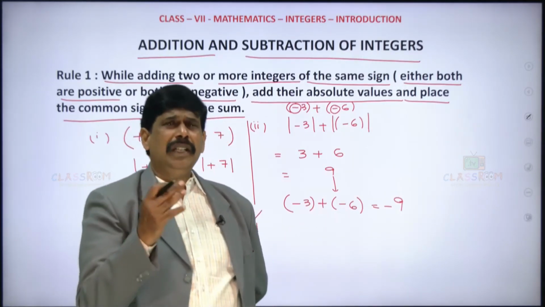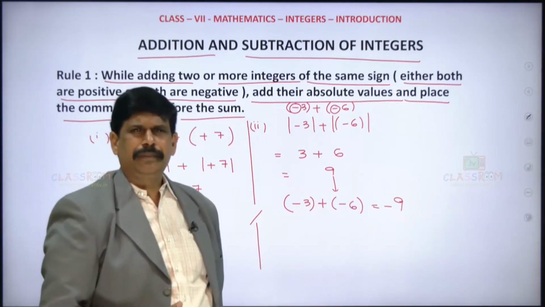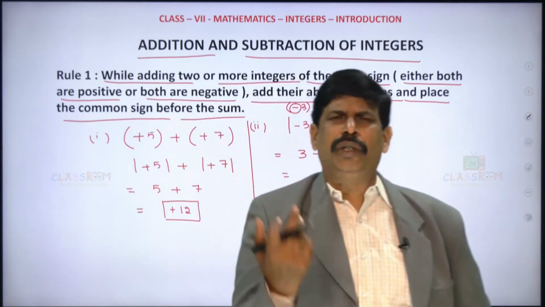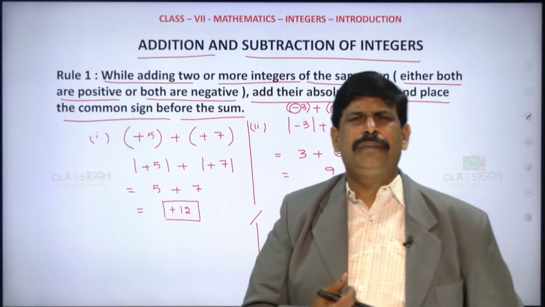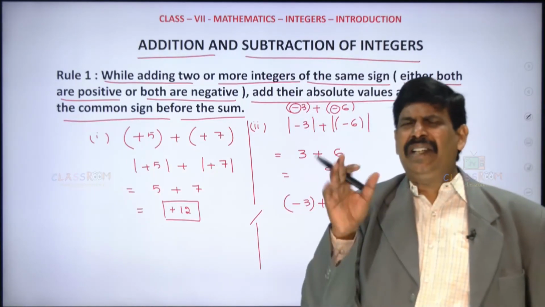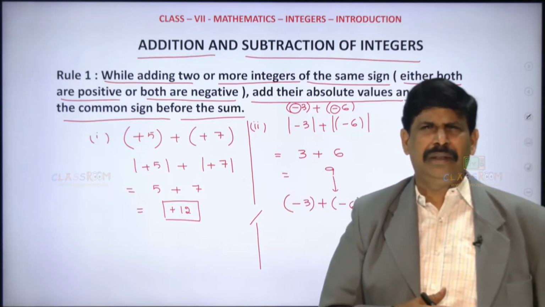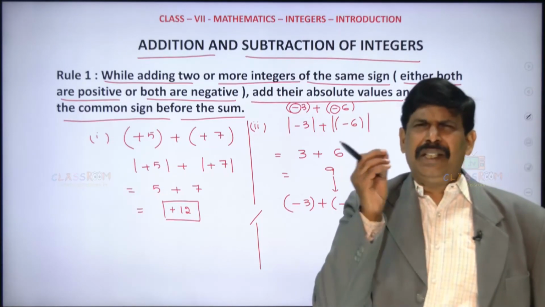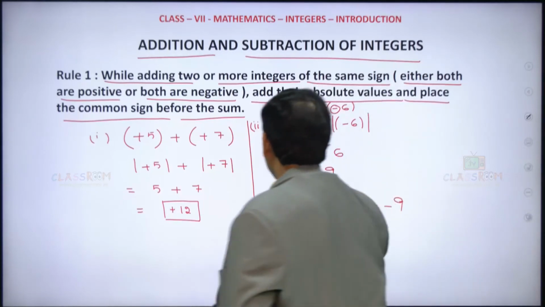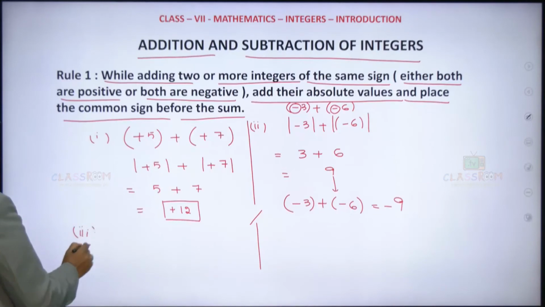If both the given integers are either positive or negative, whatever it is, first, regardless of sign, you add the numbers, and whatever the sign is, that sign you keep for the result. Is it clear?